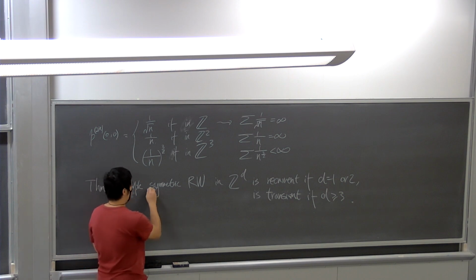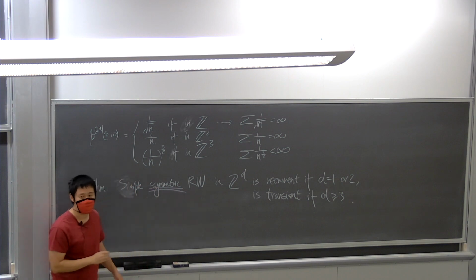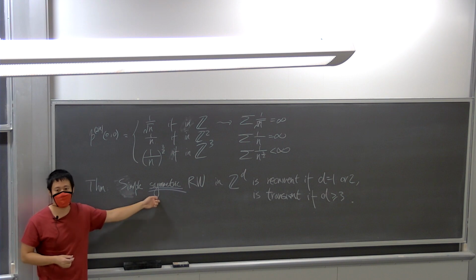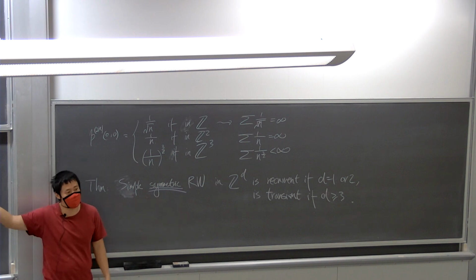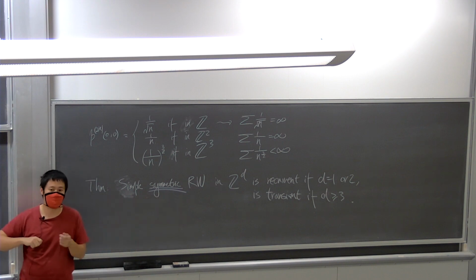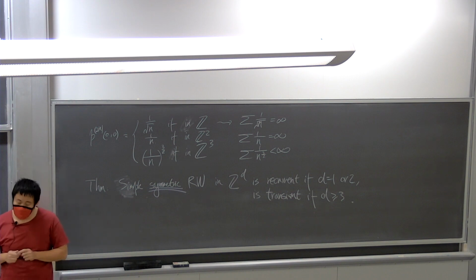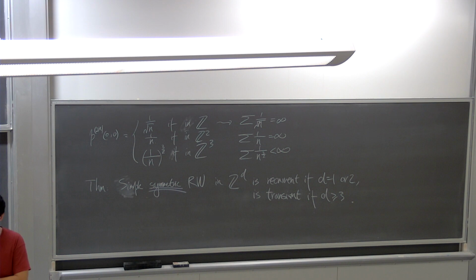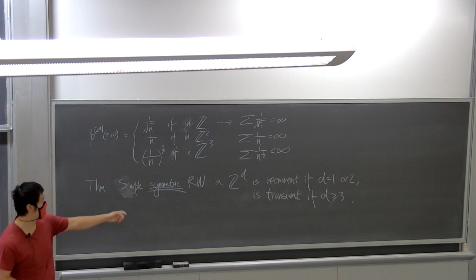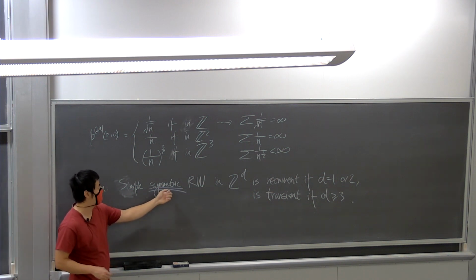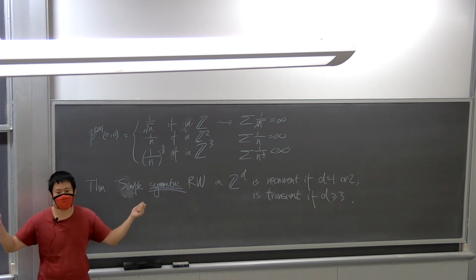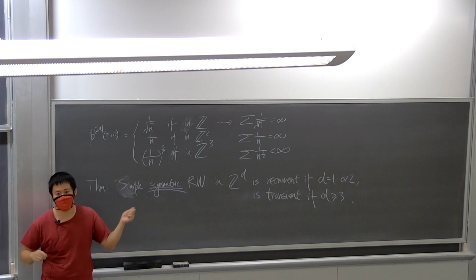Oh, because over here we're looking at the symmetric case. The simple symmetric random walk in Z corresponds to p being a half. The probabilities that you go left and right are exactly the same. So no matter what, it must be recurrent? No, p has to be 1/2. This is what symmetric means. In Z, symmetric just means the probability of taking a left step and a right step are the same, so they just have to be 1/2.